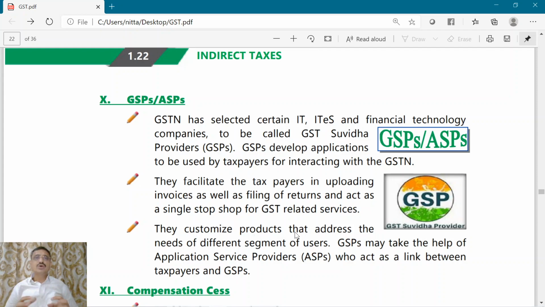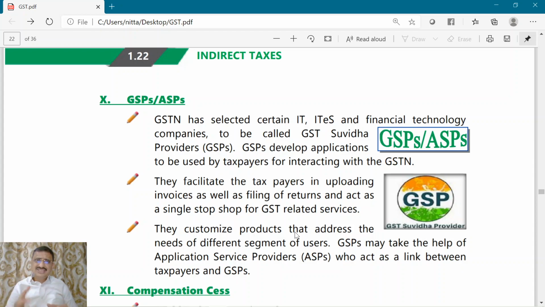So let us say I want to furnish my GST return. I have to do it electronically in the GST common portal. Now, to do it electronically, once my return is prepared, I can log in into the GST common portal and furnish the return. But how to prepare my return? The return will be in a particular format. I have to prepare it digitally. I have to create that file which will be uploaded onto the GST portal.